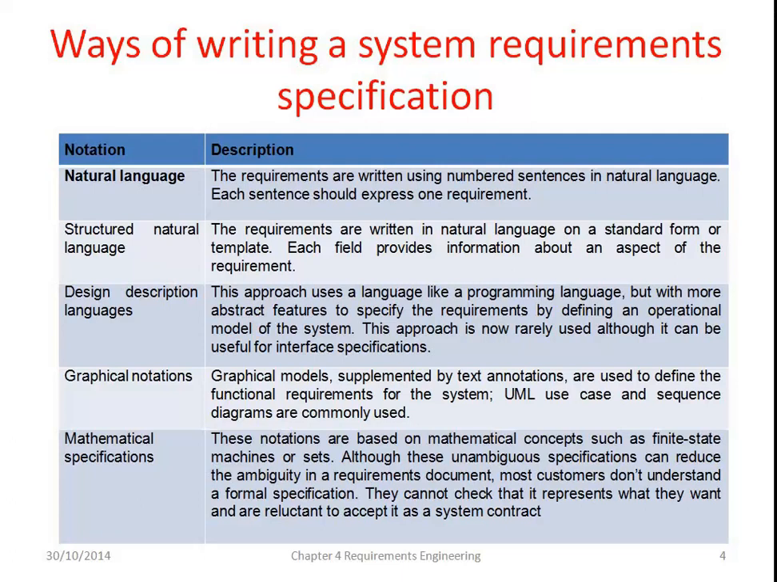Another notation is graphical notation. Graphical models supplemented by text annotations are used to define the functional requirements, and UML use case and sequence diagrams are commonly used. There are also mathematical specifications. These notations are based on mathematical concepts such as finite state machines or state. Sometimes the state may change, and at those times you use mathematical statements, or you can also use sets. So let us see them one by one.